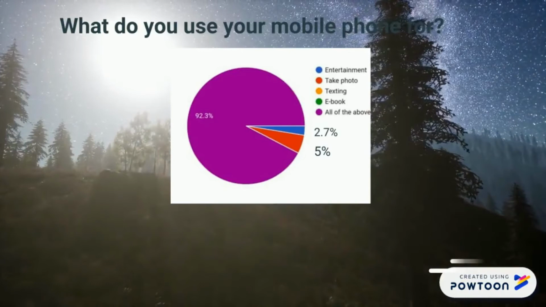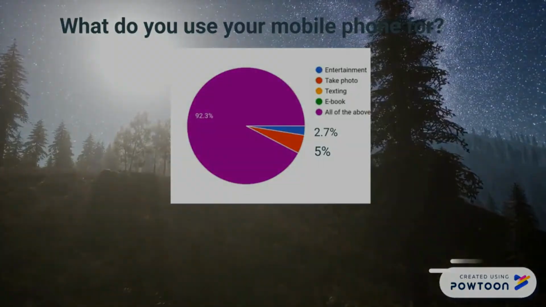Meanwhile, we also notice that 5% of 40 UPSI students use their mobile phones only for taking photos, whereas 2.7% of 40 UPSI students use their mobile phones only for entertainment. At the same time, we can also know that no one uses their mobile phones only for texting or e-book.